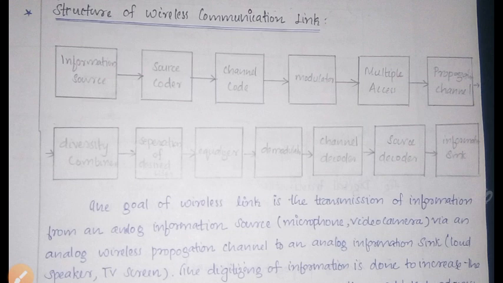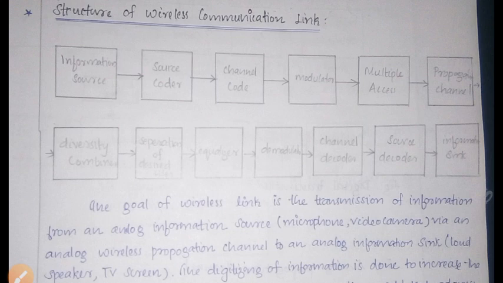Then it will pass to the propagation channel, which may be the air or something like that. Then on the receiver side, the diversity combiner is there. Then the separation of the desired user.